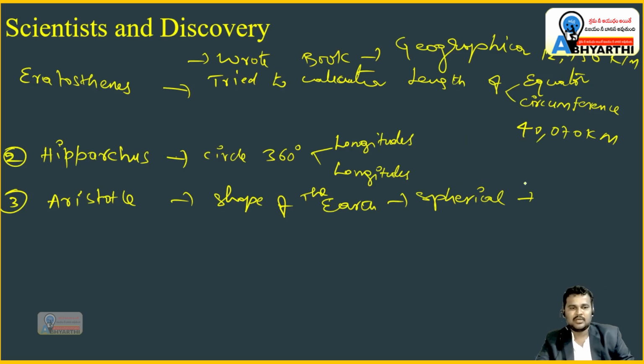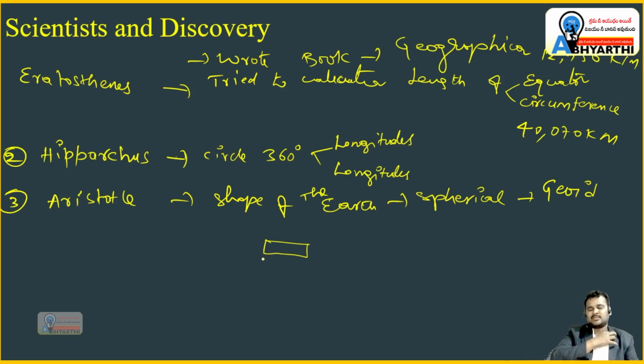Moreover, if you get any question asking what is the shape of the earth, and you find the word geoid, it is the right answer, because geoid itself says the shape of the earth. For example, if a 2D body is a rectangle, then the shape of the earth itself is a geoid.